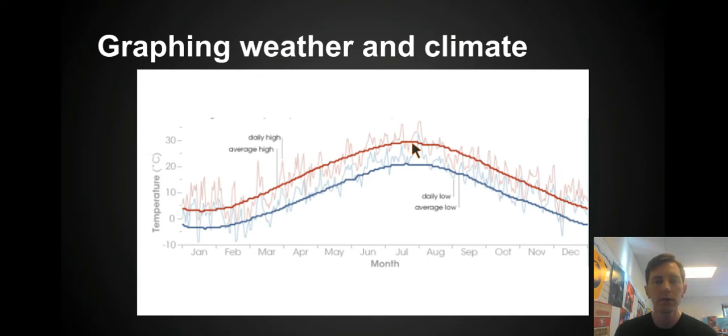Okay, so you probably talked about lots of different things. One thing that this graph tells me about weather and climate is it shows how the daily weather can change a lot from day to day. But in general, it follows these general patterns that describe the climate. So like we said, the individual temperatures can change a lot from day to day, but they tend to follow this general pattern of being warmer in the summer and colder in the winter, and that's a description of climate.